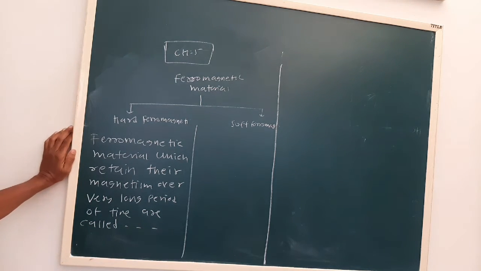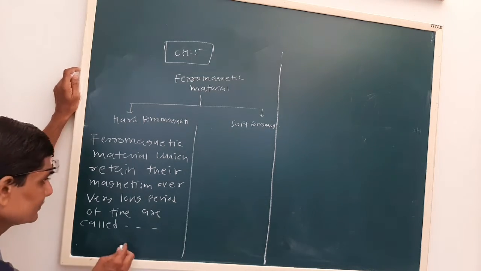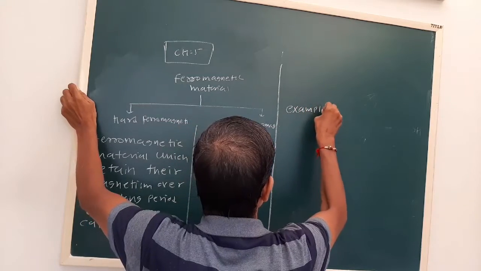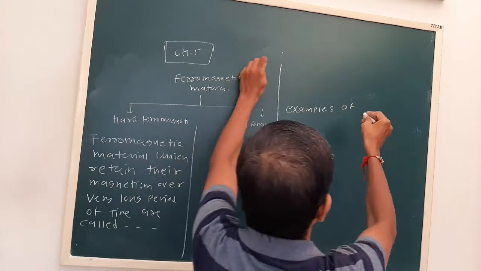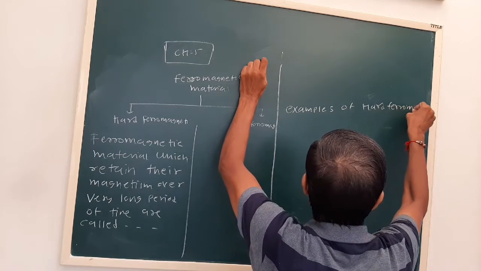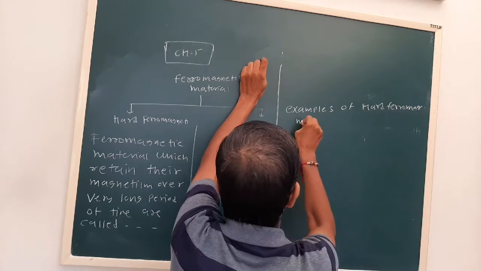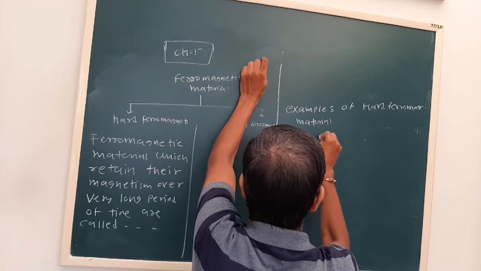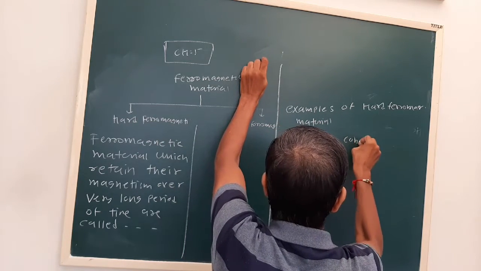Okay, so now see the various magnetic materials are selected. See the Alnico. What are the examples of cobalt?